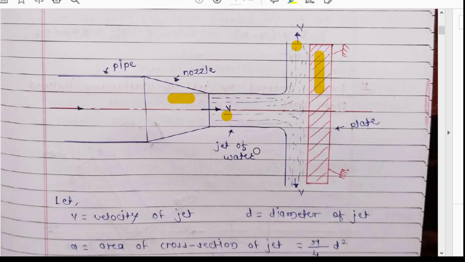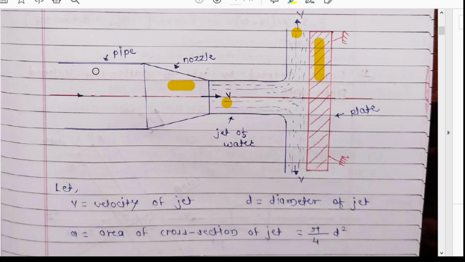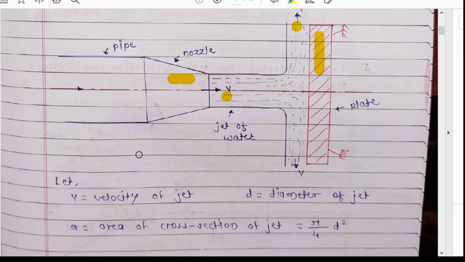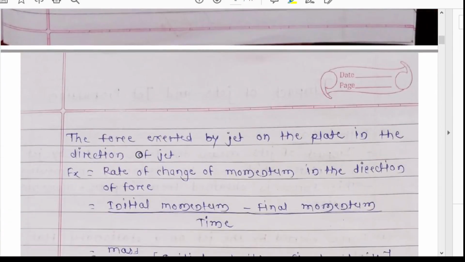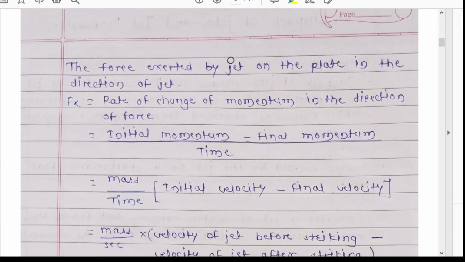Here v is the velocity of jet and d is the diameter of jet. Now how to calculate the area of jet? Area will be pi by 4 d square, because the section is a circular cross section. Now the force exerted by the jet on the plate in the direction of jet, that means in the x direction.